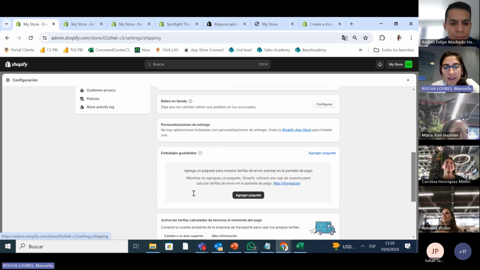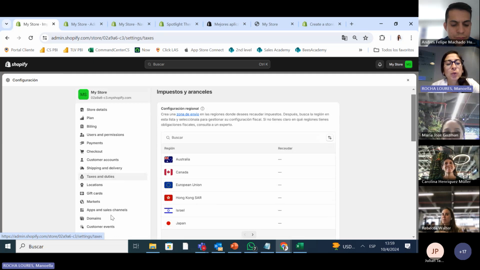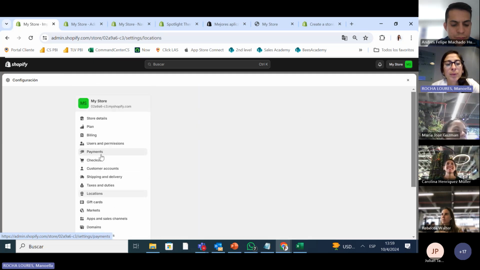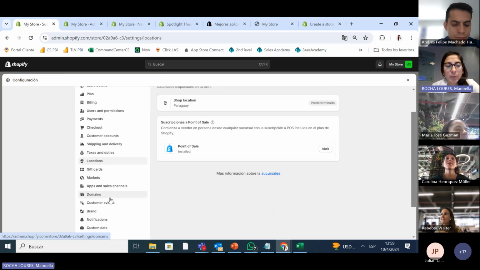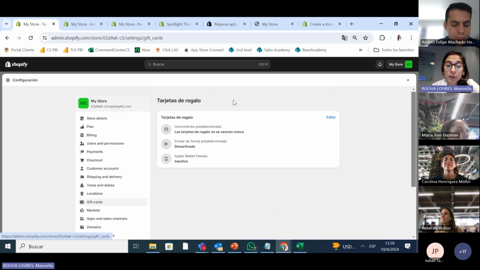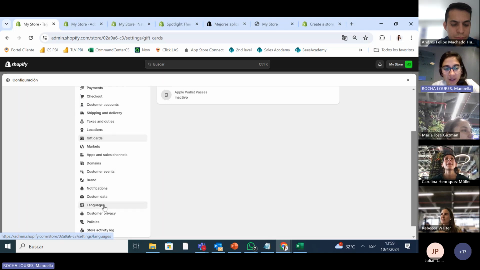You see? And here's where you put everything that has to do with delivery and shipping. Then the taxes. So here's where you actually build all the parts of how they're gonna pay you, if you have your bonus, if we're gonna use gift cards, if not, when is their due date, how do they use it? So this takes a lot of time.